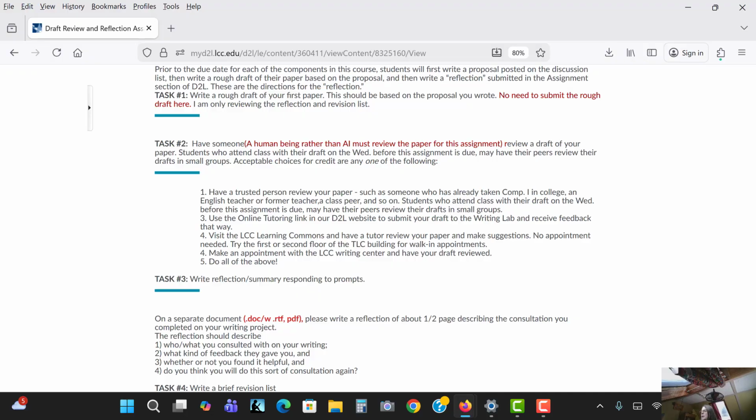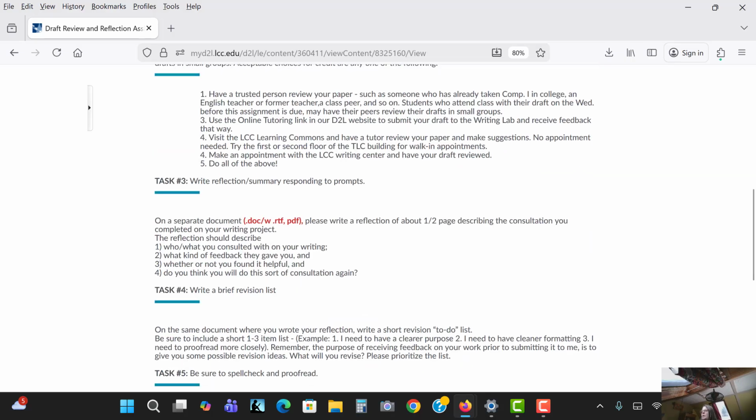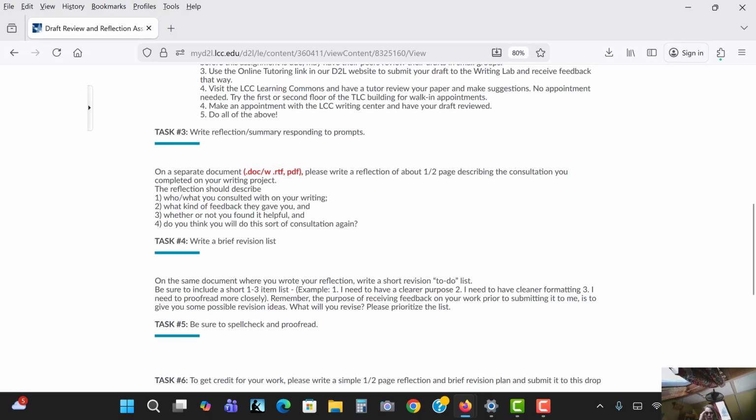Then, the other choices are to use the online tutoring link in D2L and submit it to BrainFuse, or to visit the LCC Learning Commons, which you can visit both online and on campus, and then also the Writing Center, both online and on campus. So those are the ways that you can get feedback. Then once you get the feedback, you'll talk to them or they'll write something for you.